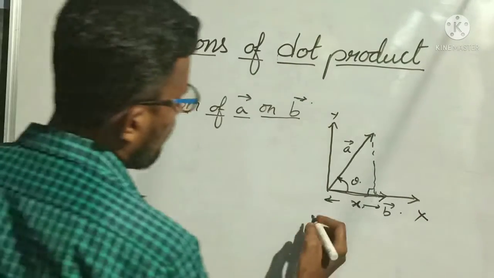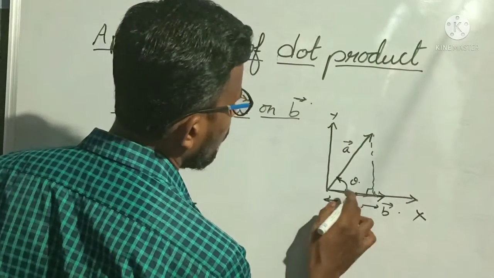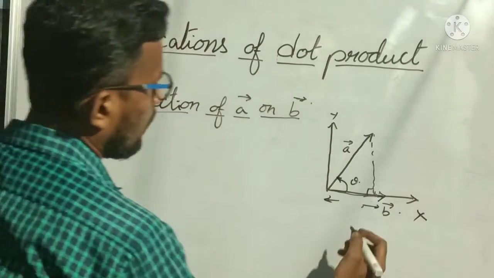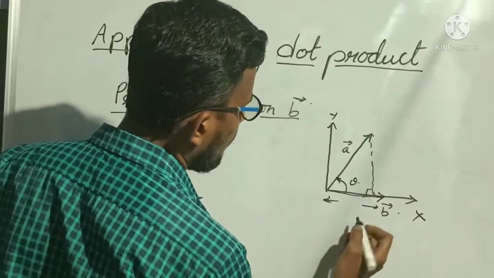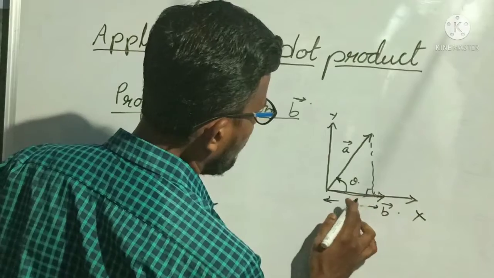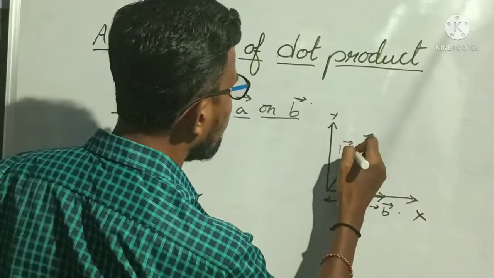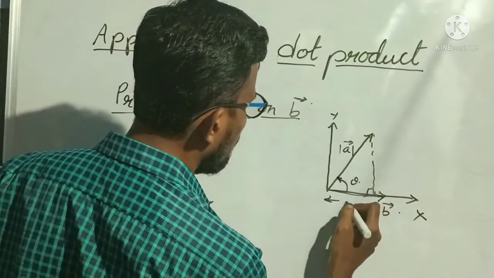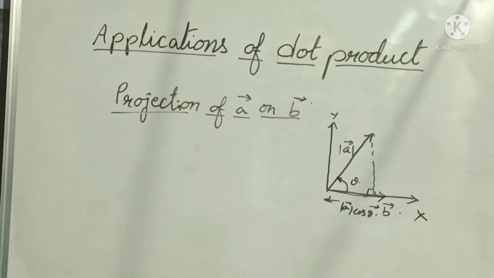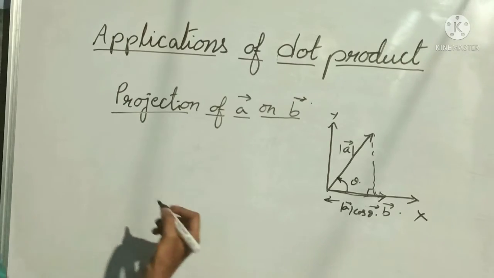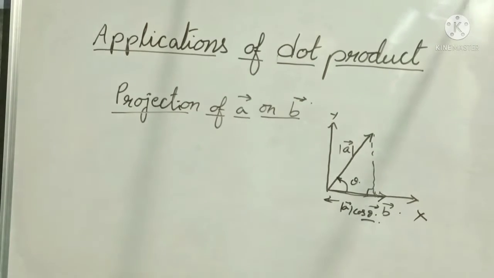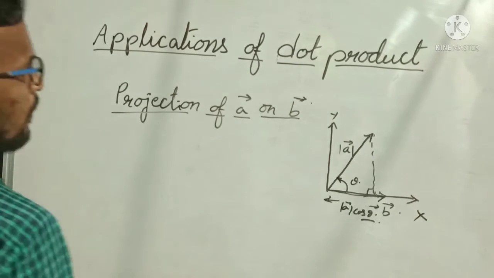So my projection of A bar on B bar is A cos theta. Here this magnitude is modulus of A. So modulus of A cos theta is my projection of A bar on B bar. But how to write the cos theta value? Already we know that cos theta value.